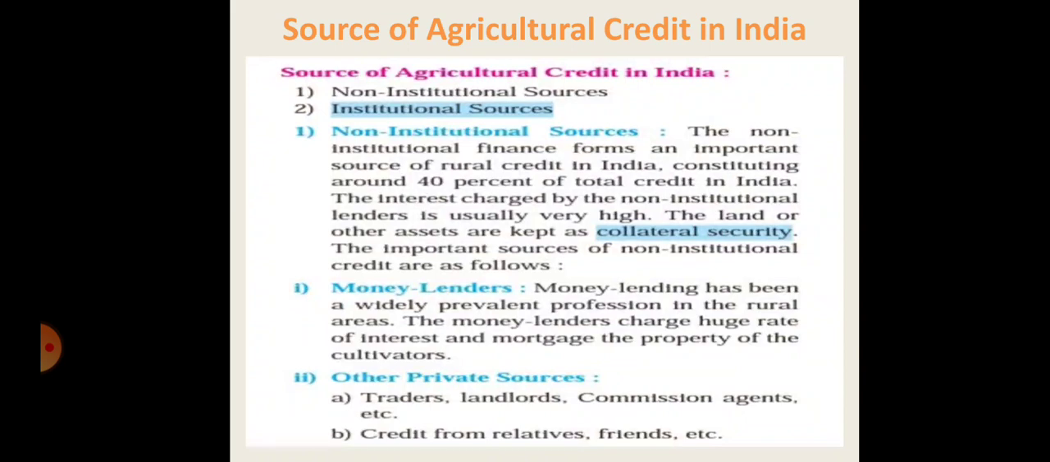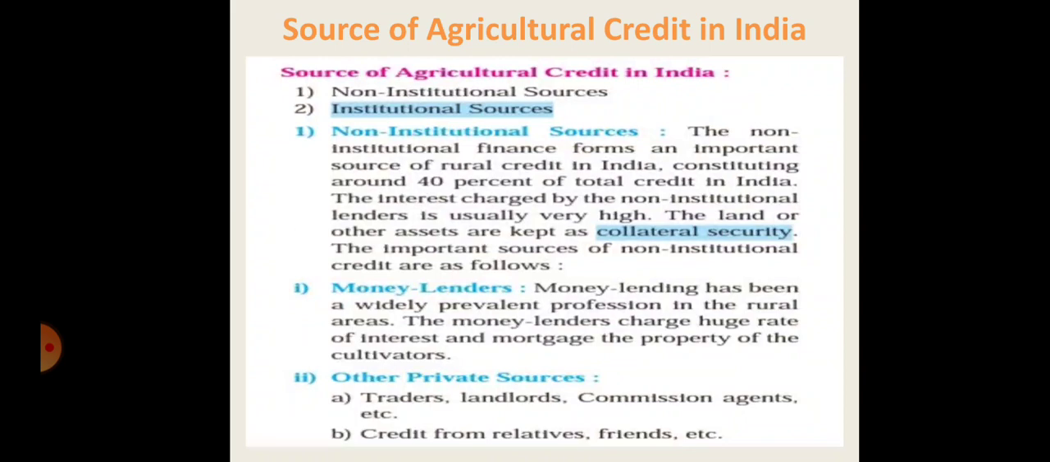Non-institutional means what? Not a bank. It is a different part. The first is the money lender, then the other private sources. What do the other sources mean? Different people will provide the funding, or the credit, for the agricultural area. So let's discuss the first point: non-institutional finance forms an important source of rural credit in India.